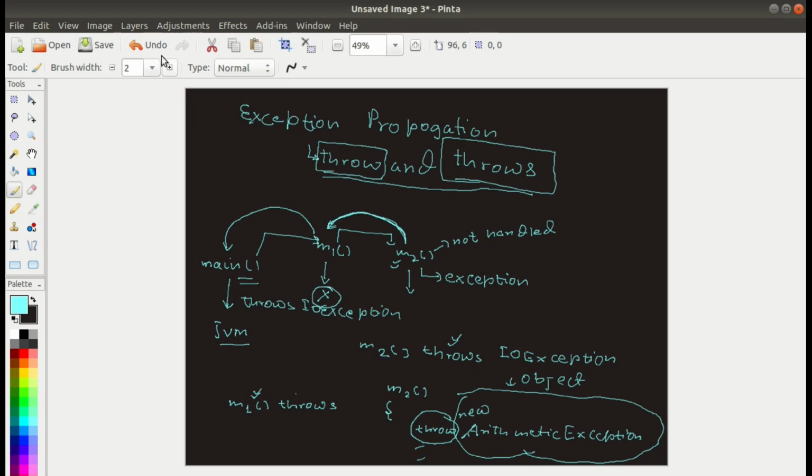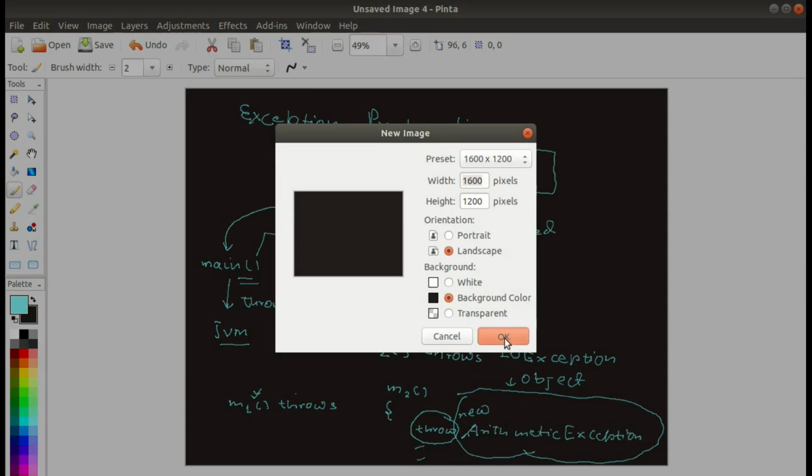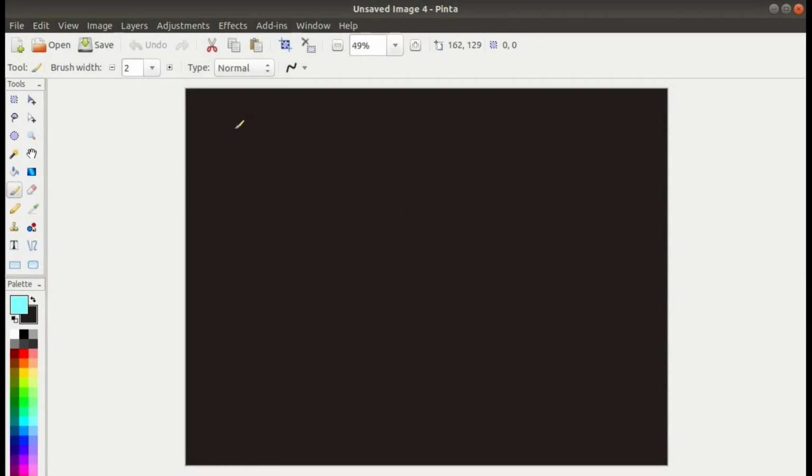Let's understand in a better manner through an example. Suppose m2 is a method you have, and in this method a division is going on. Suppose there is an int a and an int b, and you take the value of a as 1 and b as 0. We can write a try catch block, and in the try we will use the throw keyword when the division is going on.